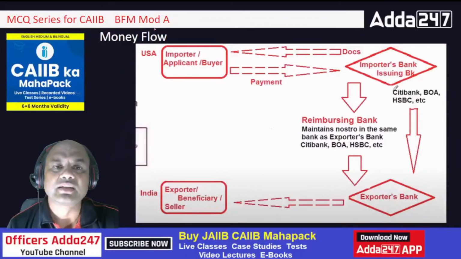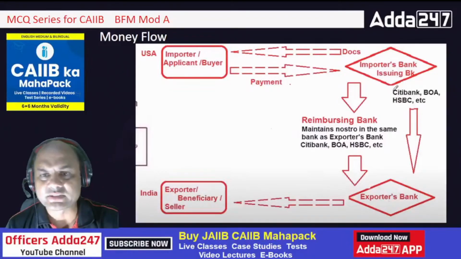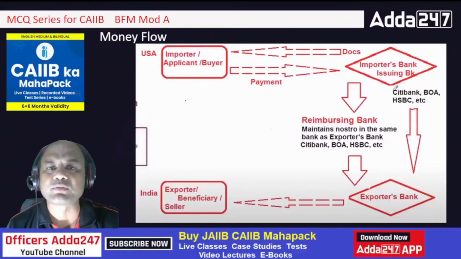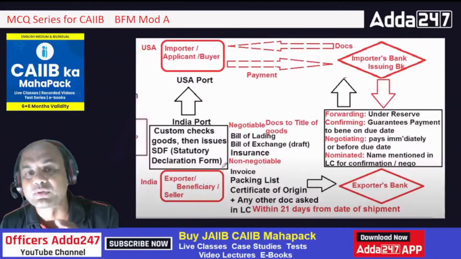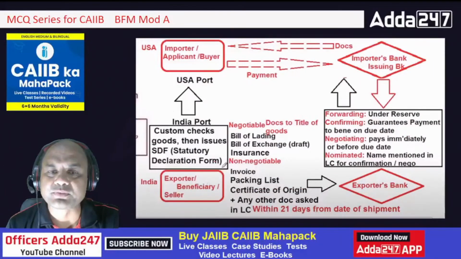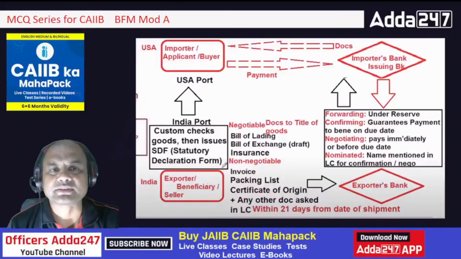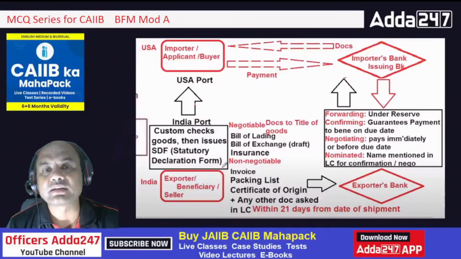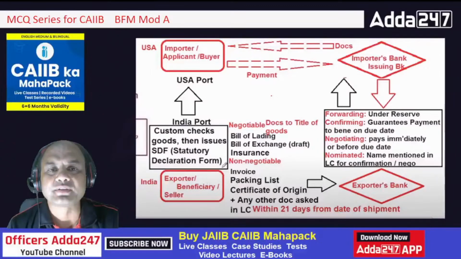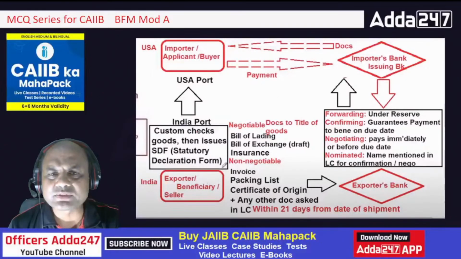First, this is money flow. Now this reimbursing bank is a part of money flow. But before that, I'll cover some LC flow with you. This is the LC flow actually. Now what do you mean by LC flow over here? This image is too busy, because you can consider it the Bhagavad Gita of your LC. If you understand this slide, everything you'll understand immediately. So now how does this move actually?